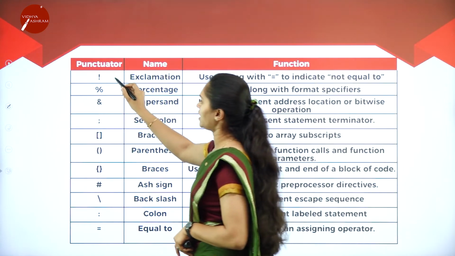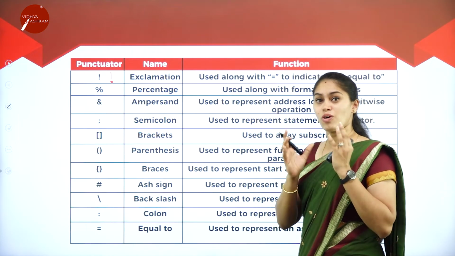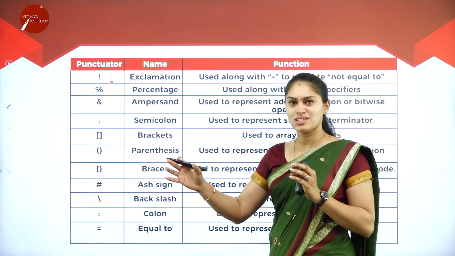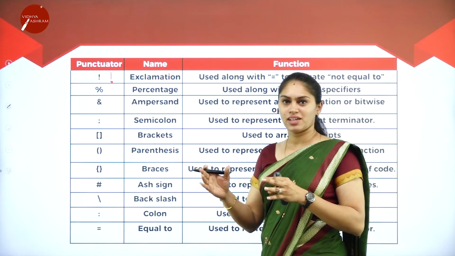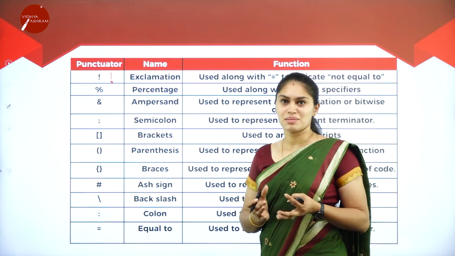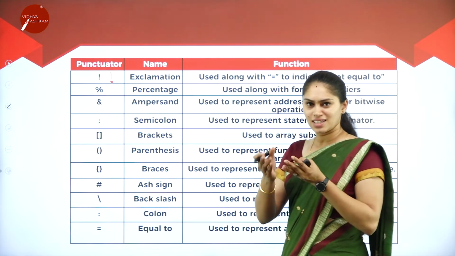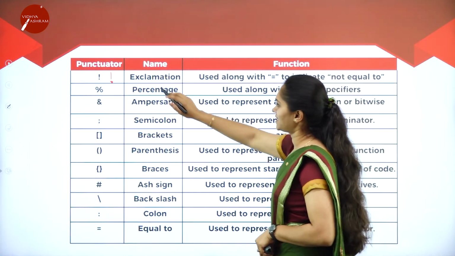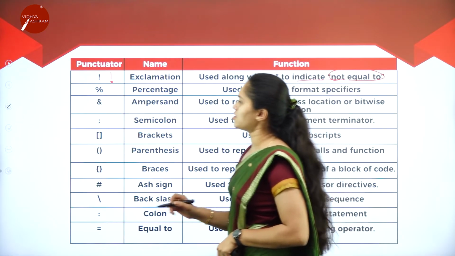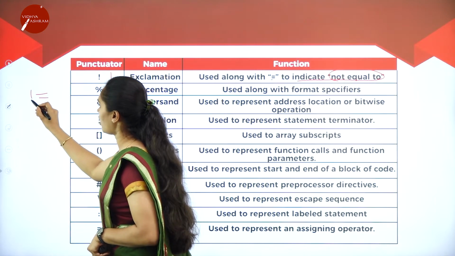So what is this first one? That is the exclamation mark. It is not a wow thing when it comes to C++. Understand one thing, computer science is different from other languages. In English, exclamation is like a wow thing. But in C++ it means not, the dead opposite of wow. Here the exclamation is used with equal to indicate not equal. We know equal is used to indicate equal, and I can use this for not equal.